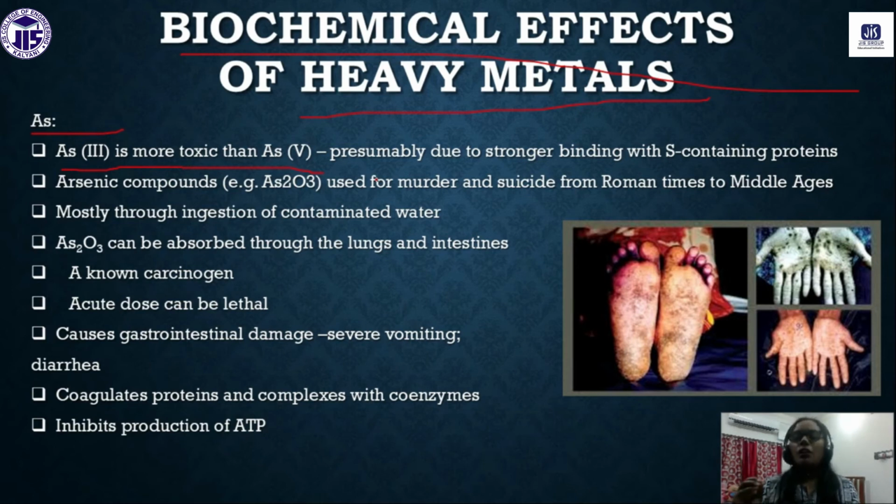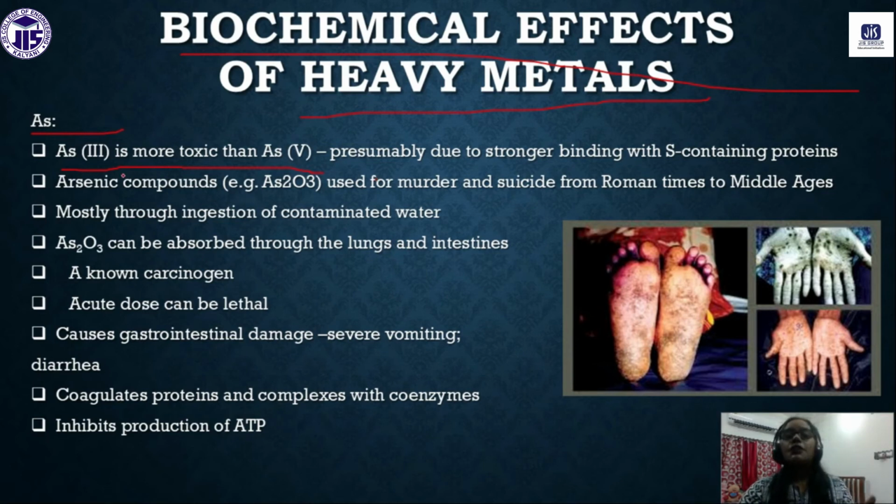In protein and enzyme molecules we have sulfur atoms, so if we consume cadmium or arsenic, it can bind with the enzymes, and enzymatic activity will be lost.